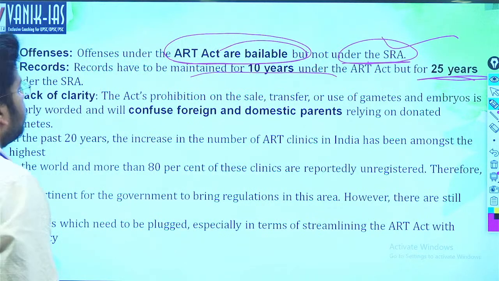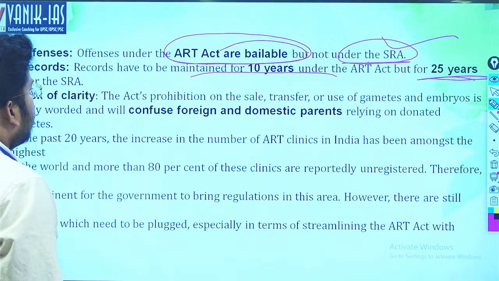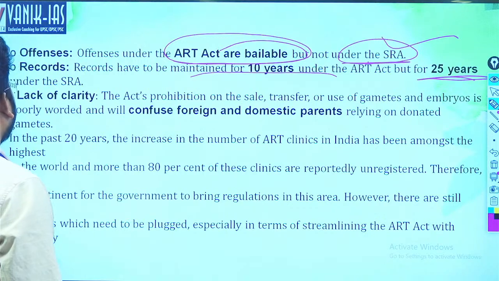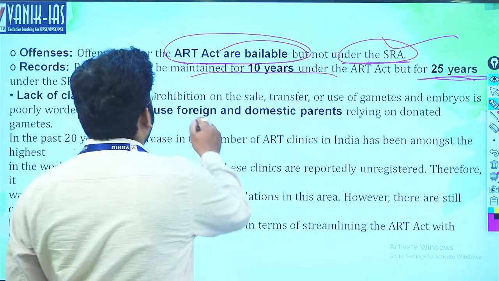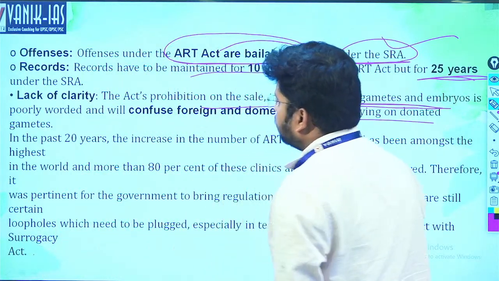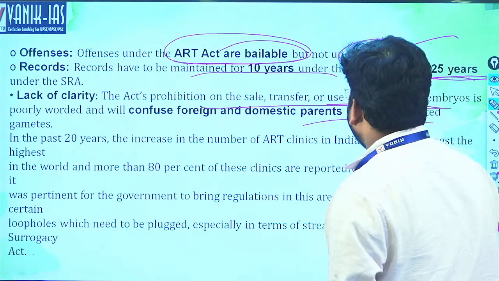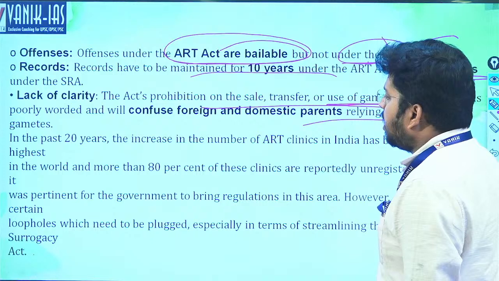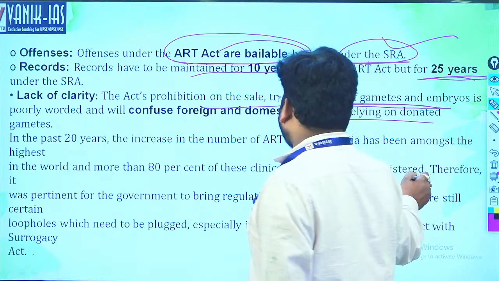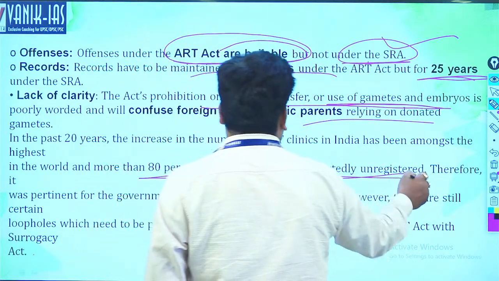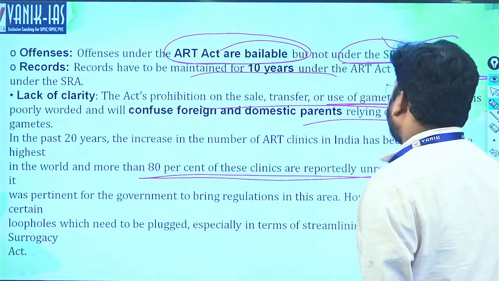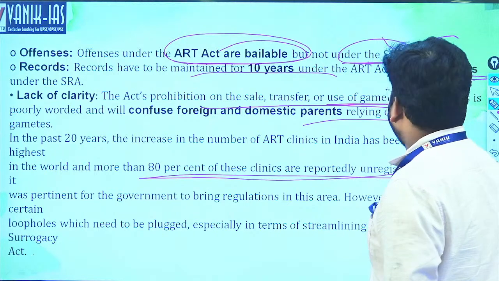Lack of clarity. The Act's prohibition on the sale, transfer or use of gametes and embryos is poorly worded and will confuse foreign and domestic parents relying on donated gametes. In the past 20 years, the number of ART clinics in India has been amongst the highest in the world, and more than 80% of these clinics are reportedly unregistered. So if somebody is donating their sperm or egg, they should get compensation for their time. That is also one type of argument.